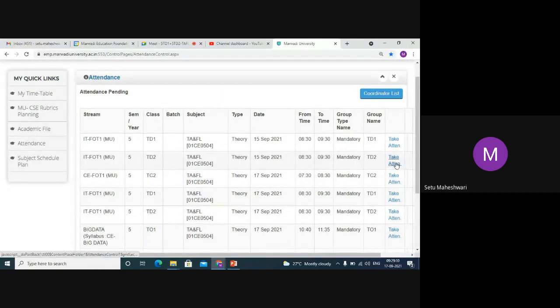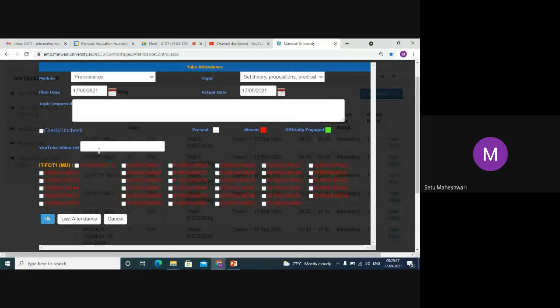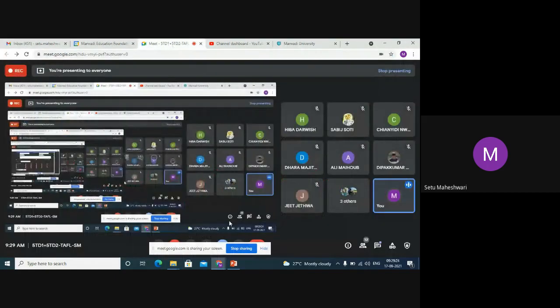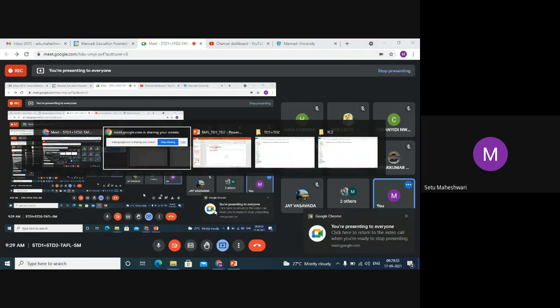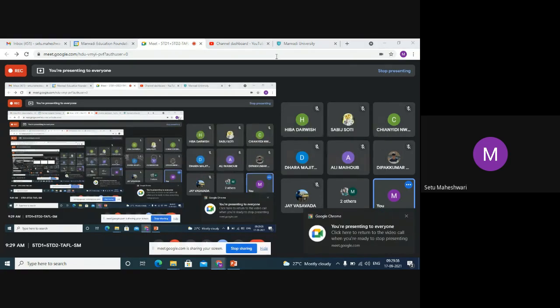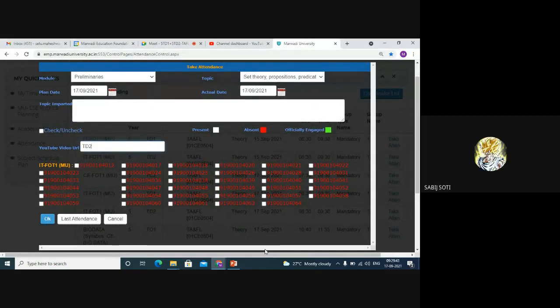Now moving on to TD2 students. I hope only TD2 students are present. All TD1 people have left the session. So can I have attendance from TD2? All first column people from TD2. 4012.